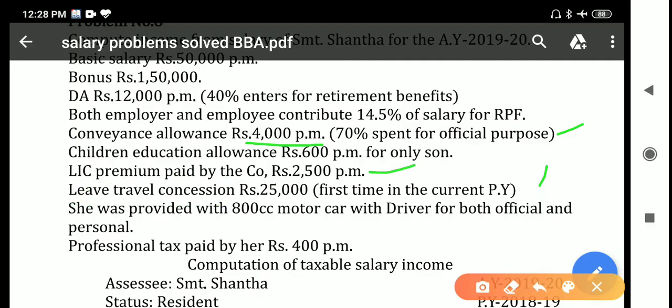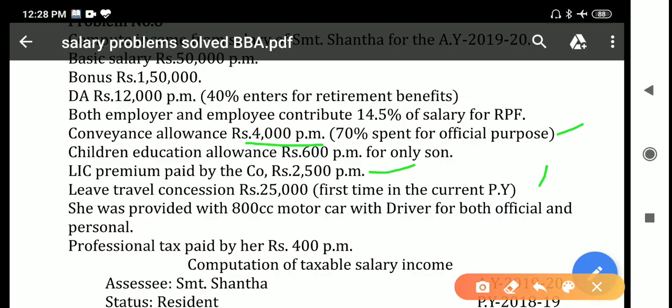Leave travel concession rupees 25,000 is given. So first time in the current previous year. So leave travel concession is fully not taxable. Any leave travel concession is not taxable. Okay, she was provided with 800cc motor car with driver for both official and personal purpose.